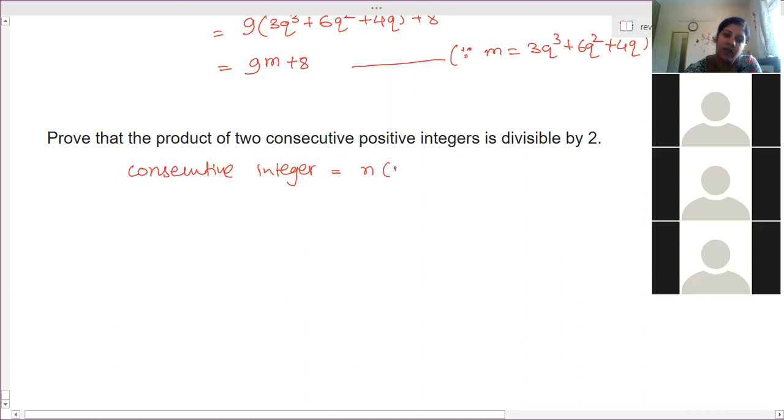Instead of a, now we are using n and n plus 1. Now we have to show that the product of these two numbers is divisible by 2. That means it can be written in the form 2m, right?